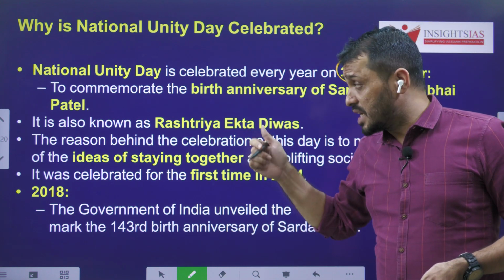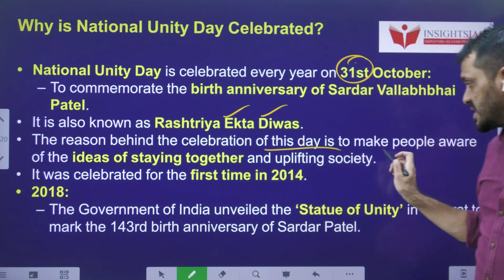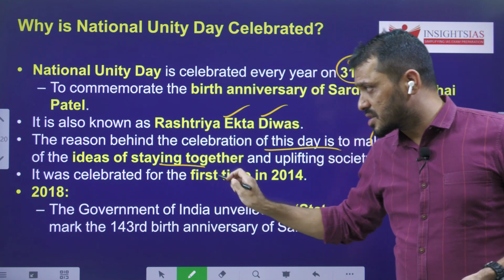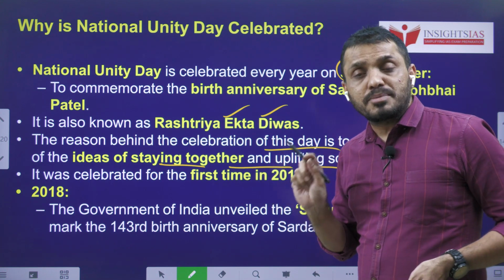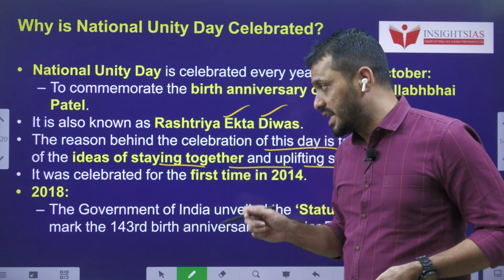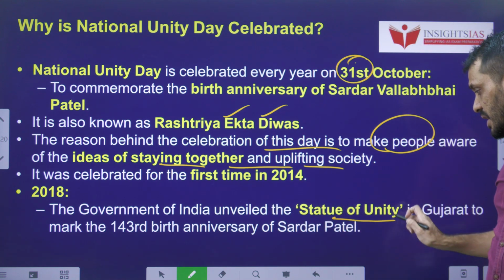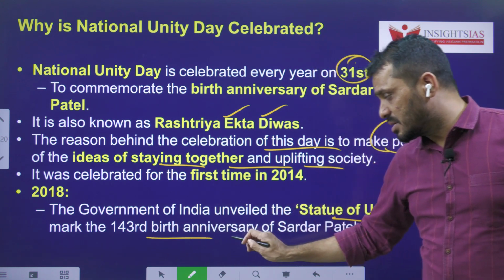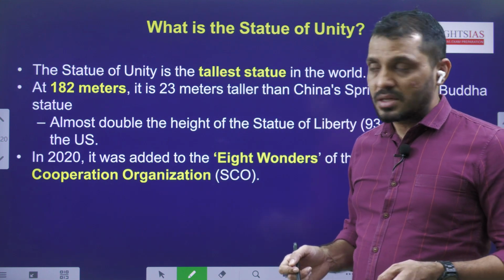This National Unity Day, also known as Rashtriya Ekta Divas, is celebrated to make people aware of the ideas of staying together and uplifting society. The observation of this particular day started in 2014. In 2018, the Government of India unveiled the Statue of Unity in Gujarat in memory of the 143rd birth anniversary of Sardar Patel. Now let's see some of the features of this statue.